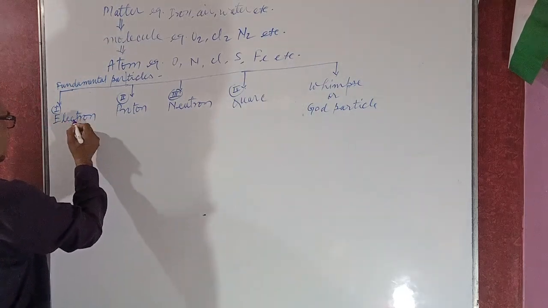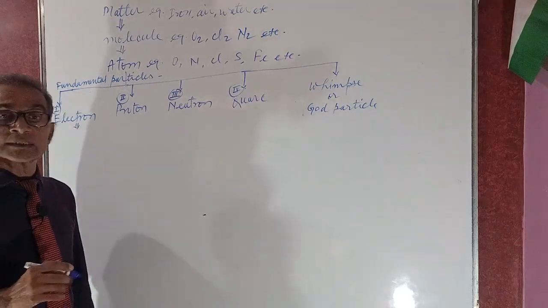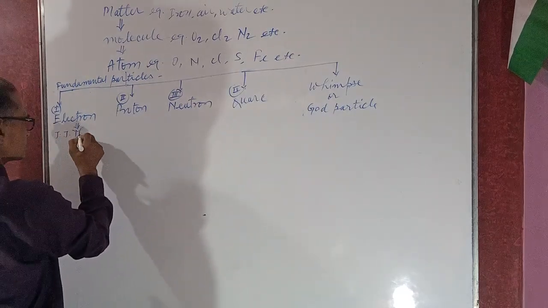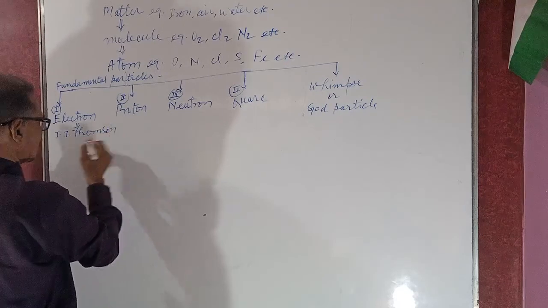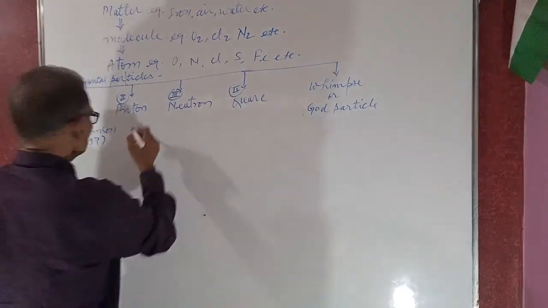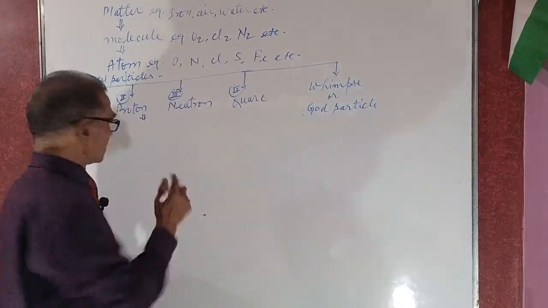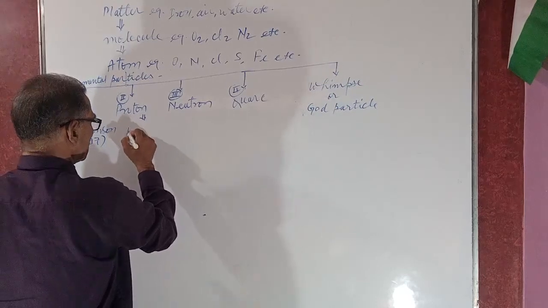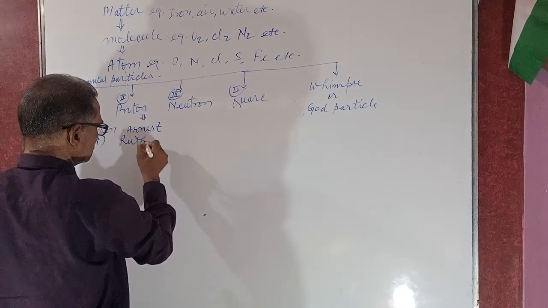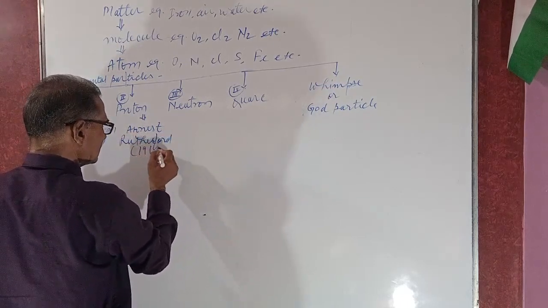Firstly, I shall introduce the electron. Who discovered the electron? The name of the discoverer is Sir J.J. Thomson, who firstly discovered the electron in 1897. Then who discovered the proton? The proton was discovered by Ernest Rutherford in 1919.